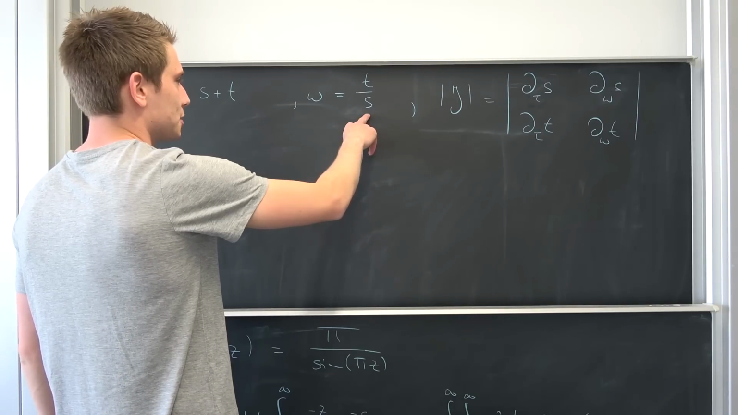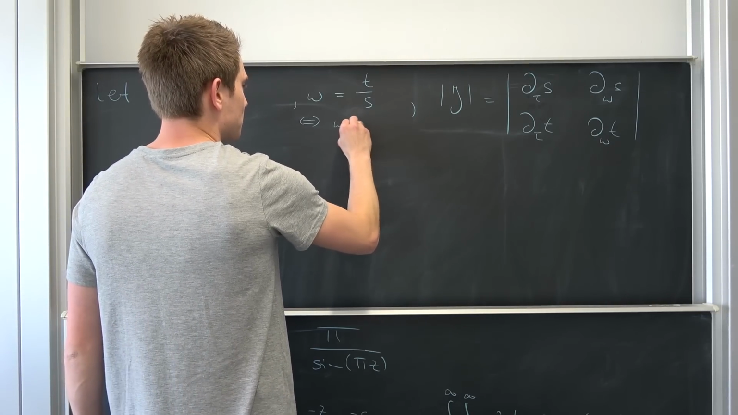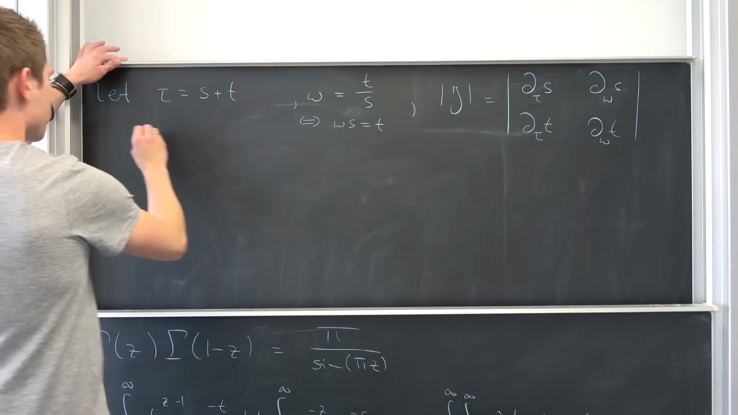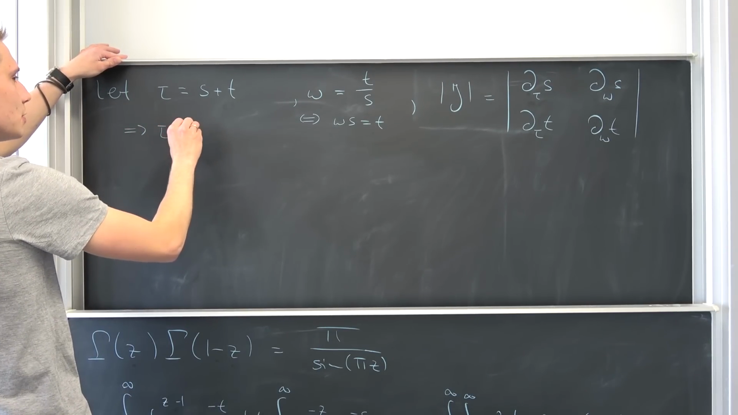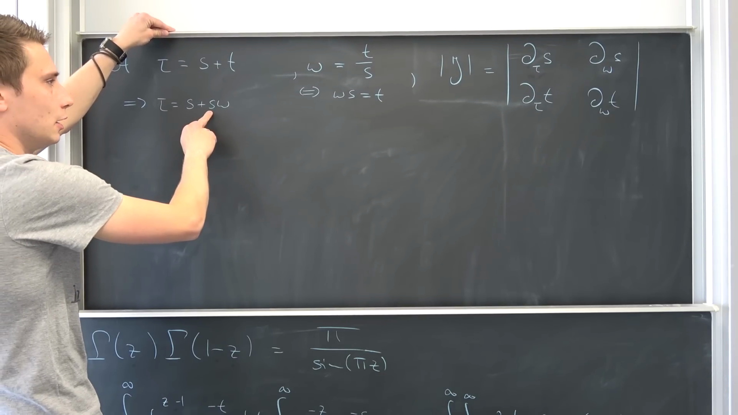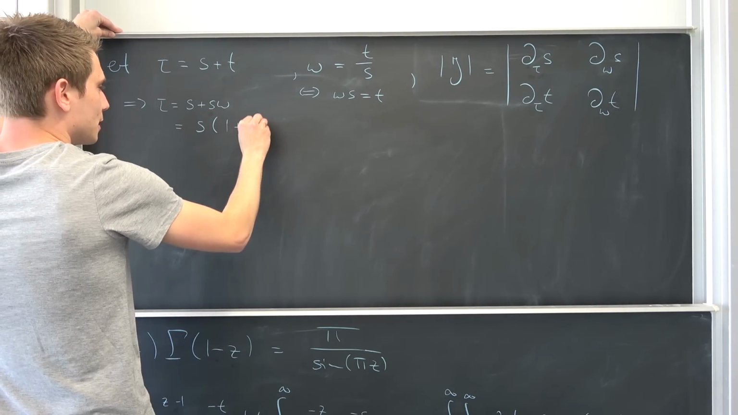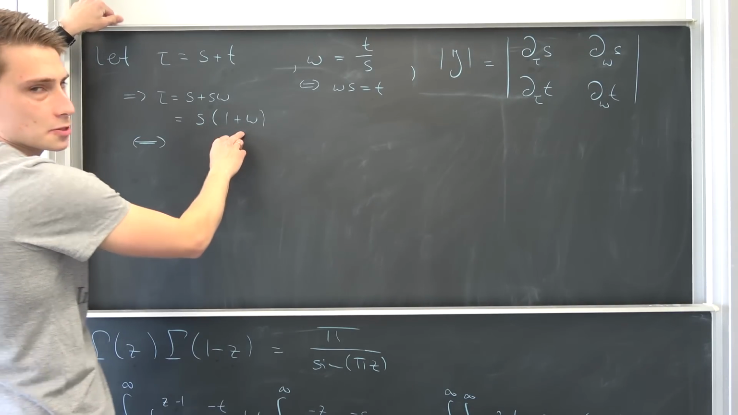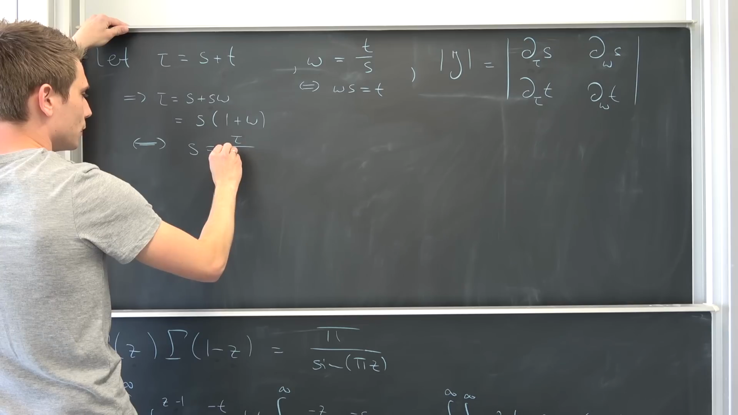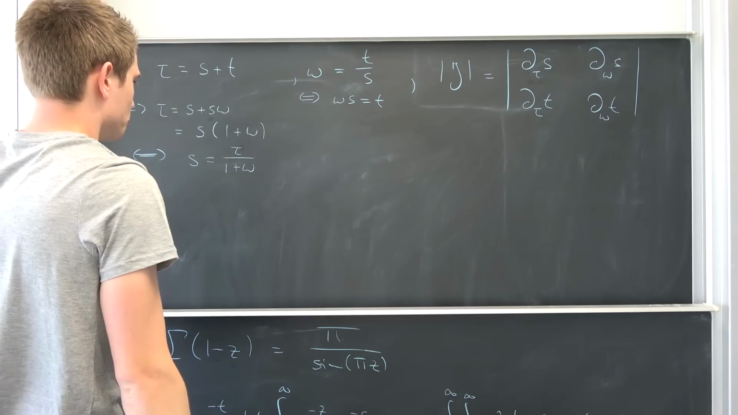Why not solve for t right here? So multiplying both sides by s under the condition that it's not equal to 0 at the moment. So omega times s is nothing but t. Meaning we can plug our value for t into here. Meaning tau is nothing but s plus s times omega. We can factor out the s to end up with s times 1 plus omega. Under the condition that 1 plus omega is not equal to 0 at the moment, we end up with s being equal to tau over 1 plus omega. Okay, this should do the trick.